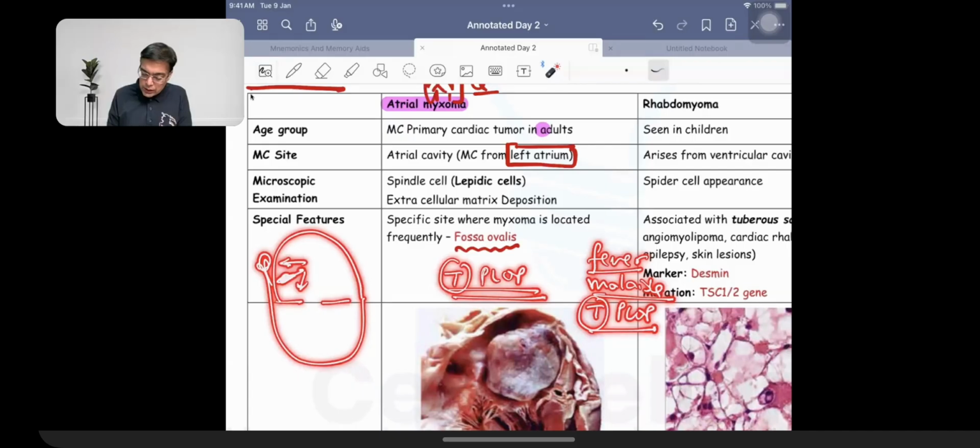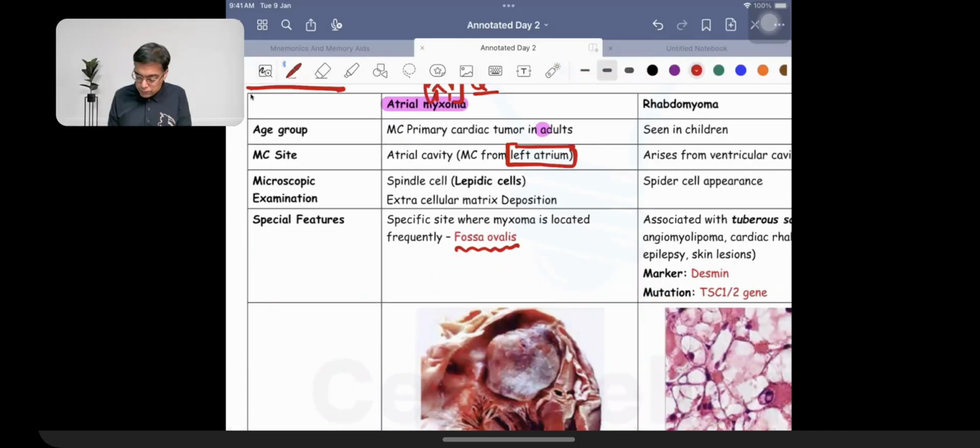What was asked to you as a question in the exam in the INI-CET was the name of a syndrome. Name of a syndrome, and that's exactly what we are talking about over here. So when you are talking about the name of the syndrome, most of you are aware of the fact that there are 4 components for this syndrome. N is for nevus, A is for atrial myxoma, M is for mucinosis, E is for excessive endocrine activity. Right? So nevus, atrial myxoma, excessive endocrine activity, and mucinosis is what you need to remember.